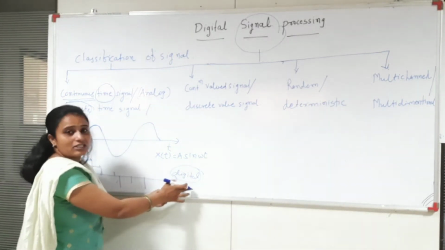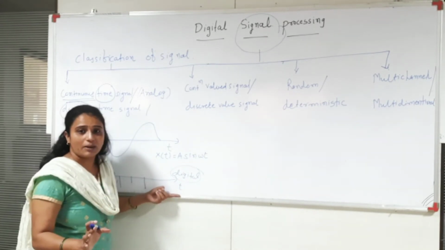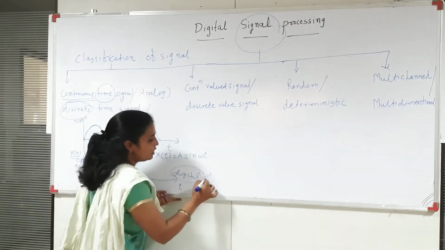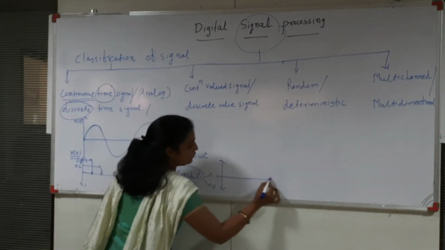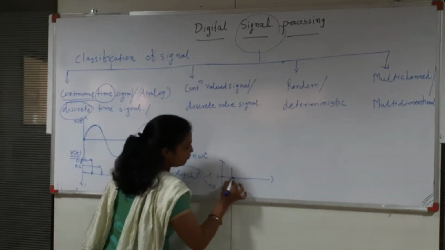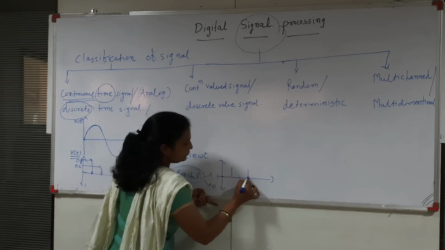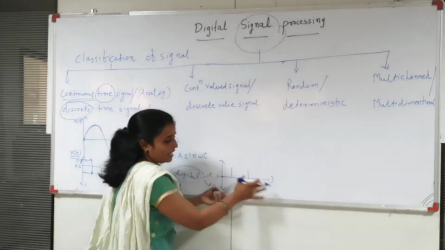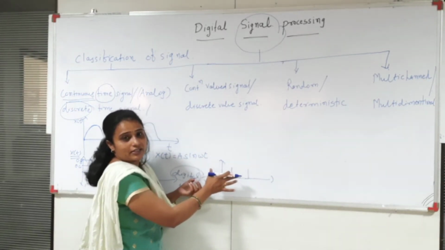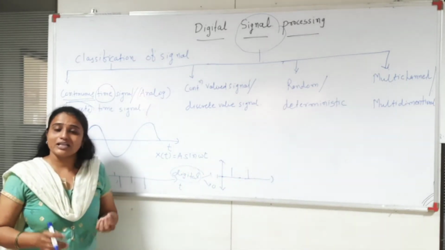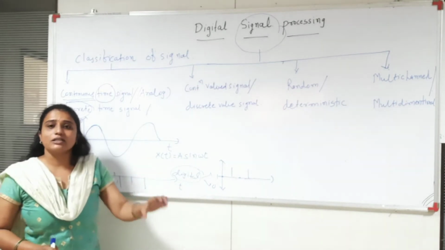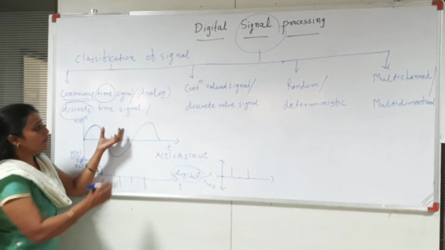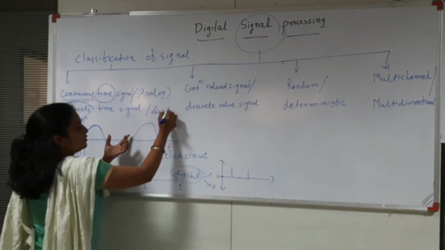But in the case of the digital signal, we take only two values, 0 and 1. So here time is discrete as well as amplitude is discrete. A digital signal is also a discrete signal, but its samples are only 0 and 1.